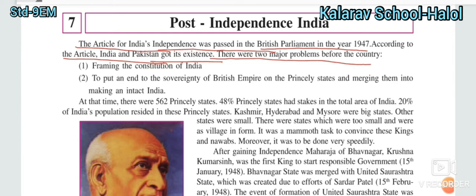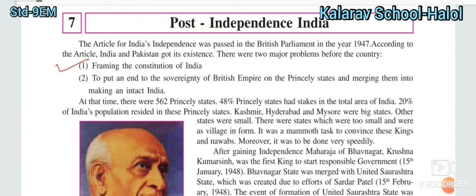There were two major problems before the country. Number one problem is framing the constitution of India. Before independence we had the constitution of the British East India Company, and we were ruled and administrated according to that.